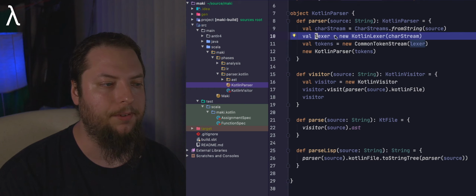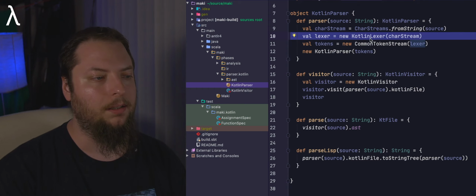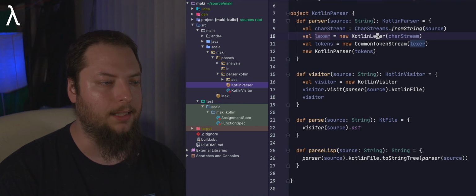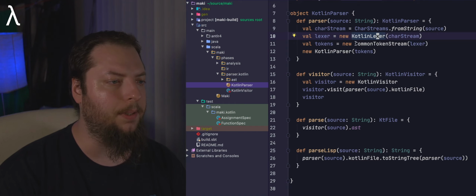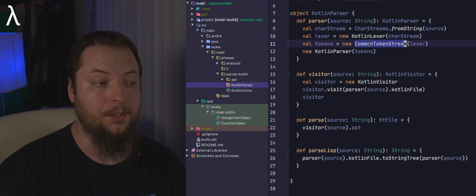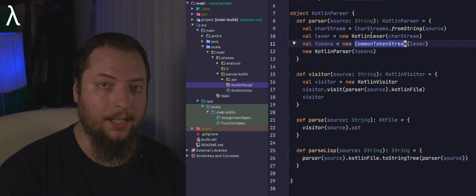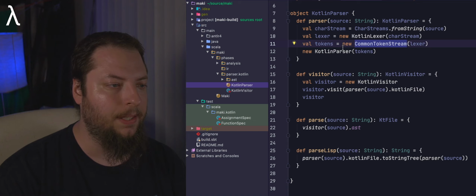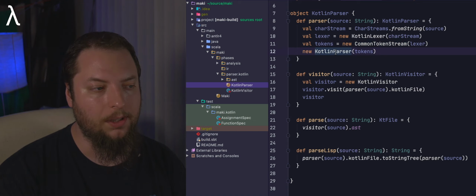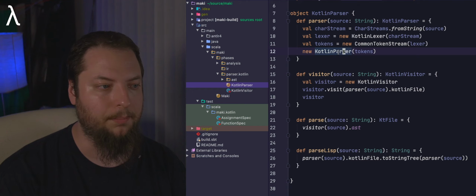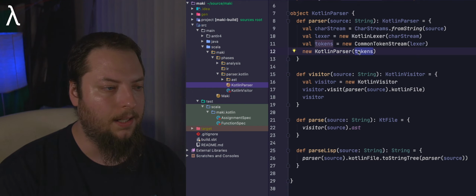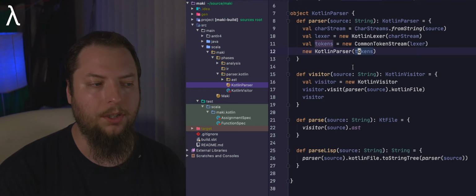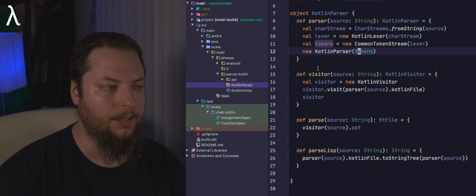Now the next line we have, we generate our Lexer. So we initialize our Lexer from the Kotlin Lexer that was created from Antlr, and again we'll get into that in a second, but we then create our token stream. The token stream basically is what we'll use to access the individual tokens that are generated by the Lexer. And then finally we come down here and we instantiate our Kotlin Parser with that token stream. Now once we have that in place, then we can start doing our parsing, which we'll get into shortly.